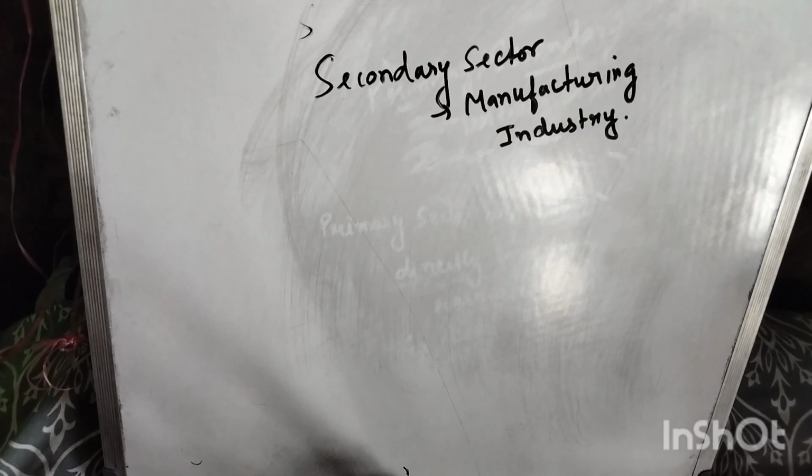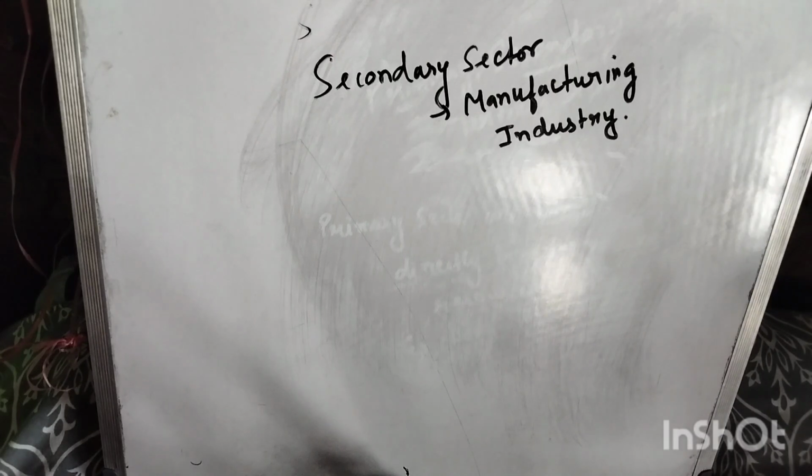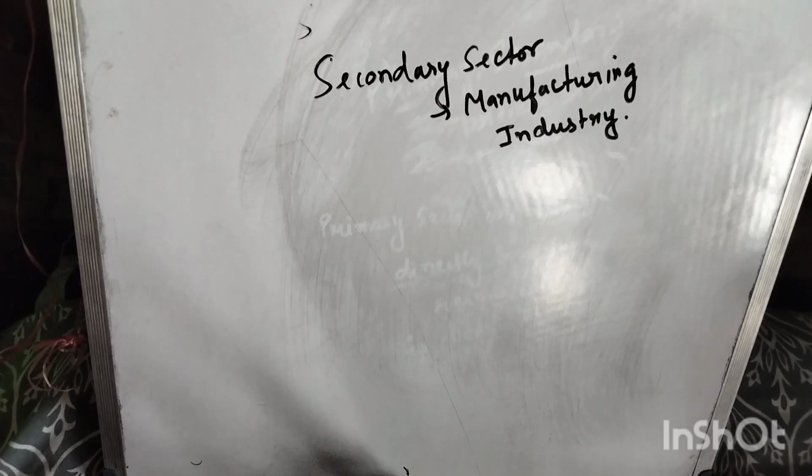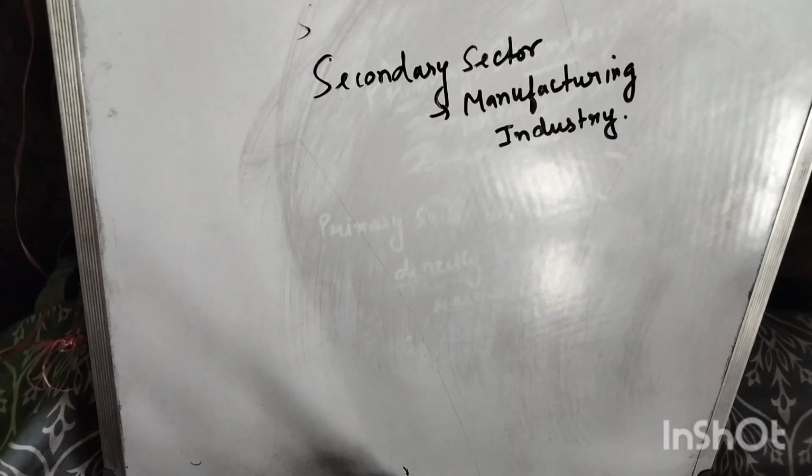and these raw materials are coming from where? From the primary sector. From extracting the natural resources, our raw materials are coming, and when we use these raw materials for further production, then we can say that is called the secondary sector, or manufacturing industry. Okay, for example, I have told you any textile industry or any automobile production industry, these are all the secondary sector.